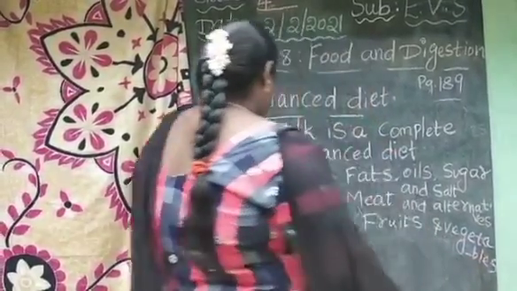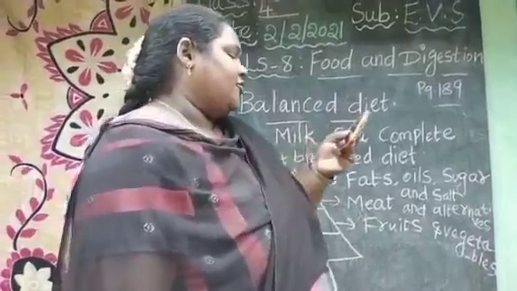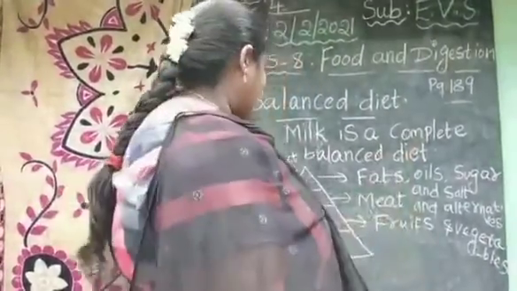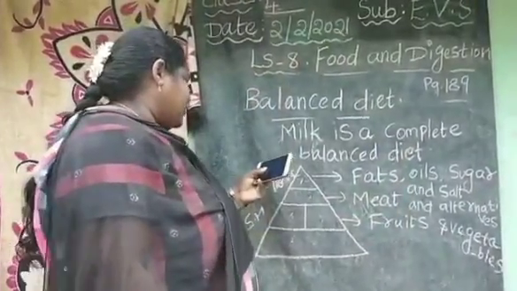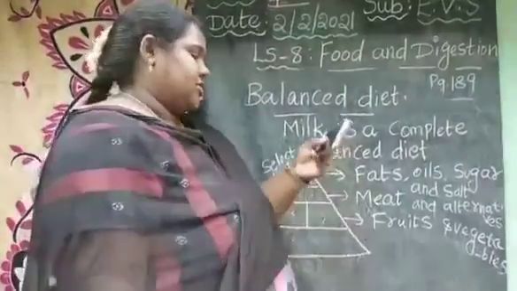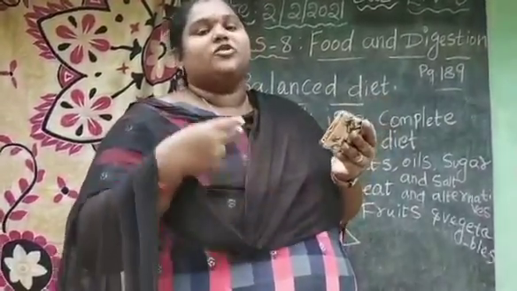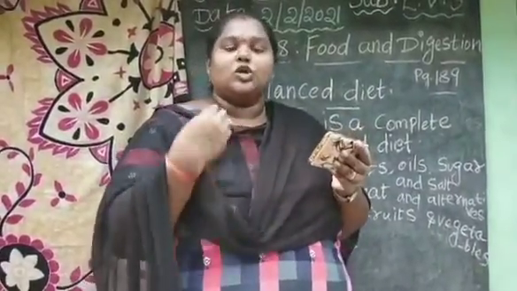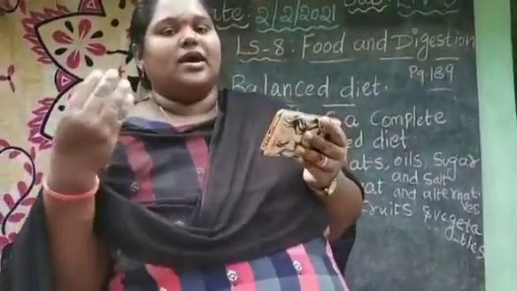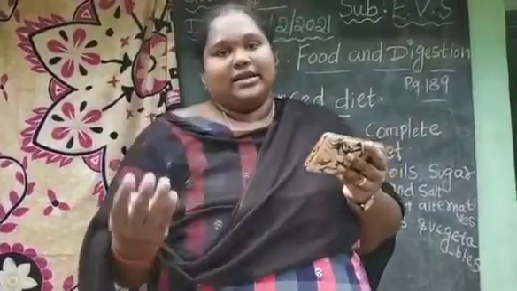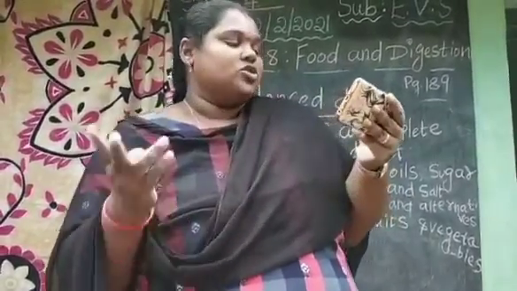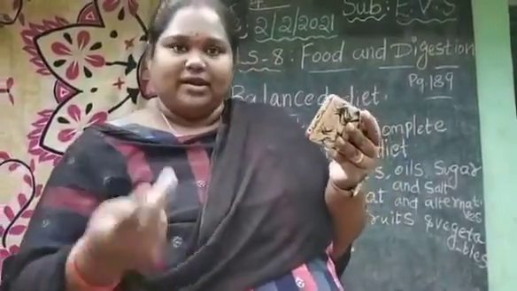And this third box, what did they give? In one box they gave fruits, in one box they gave vegetables, and in this box they gave fruits. So 2 servings each per day. So fruits and vegetables we should take 2 times. That means in the morning and the afternoon, or at dinner time, okay, that means at night. So we should take 2 servings each per day.